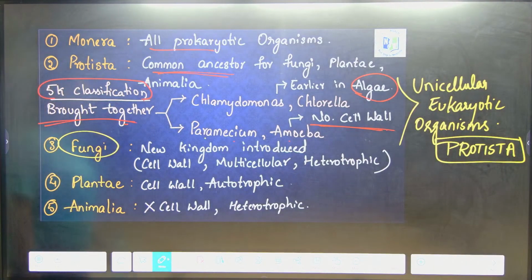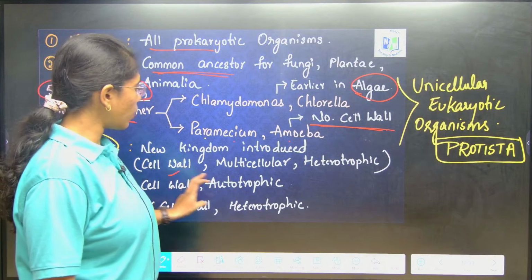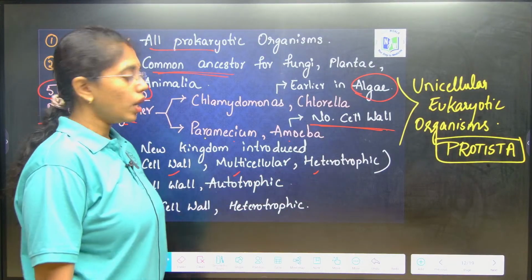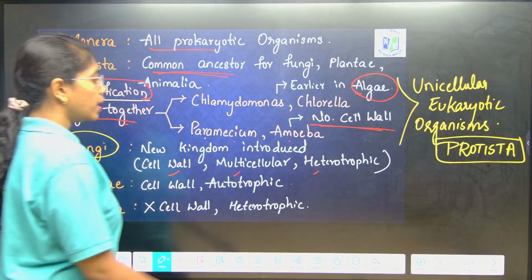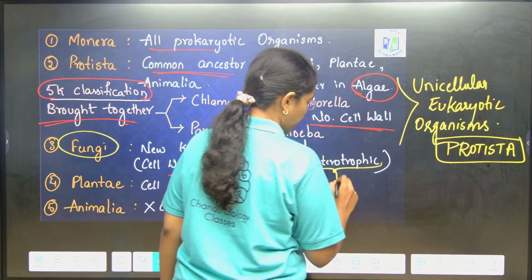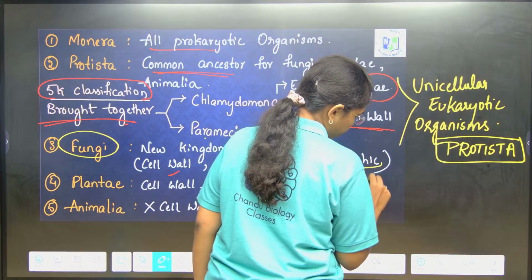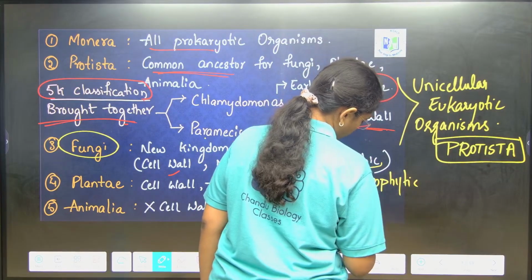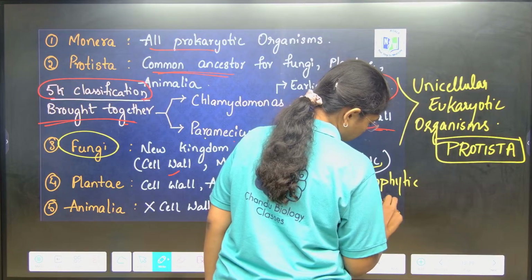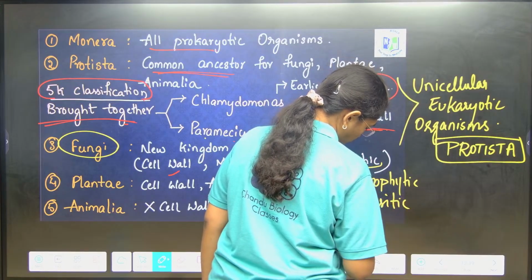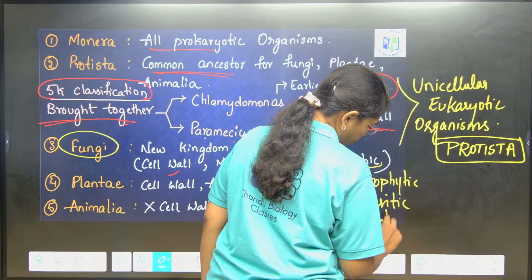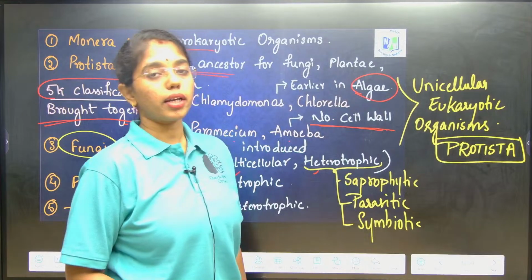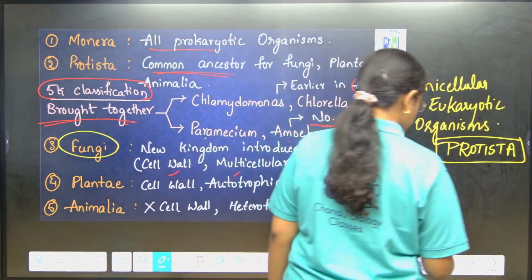Next is fungi. This is the new kingdom which is introduced, which has a cell wall, is multicellular, and exhibits heterotrophic mode of nutrition. It can be saprophytic, parasitic or symbiotic. For fungi with symbiotic nutrition, I can give you 2 examples.